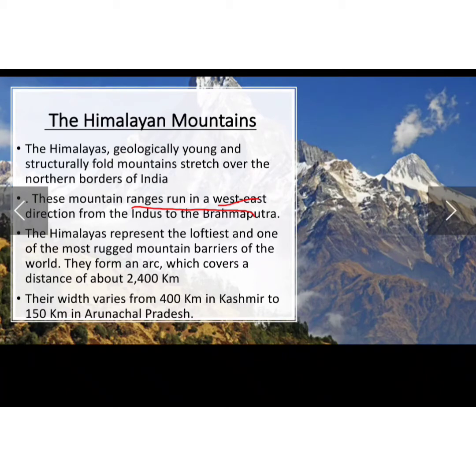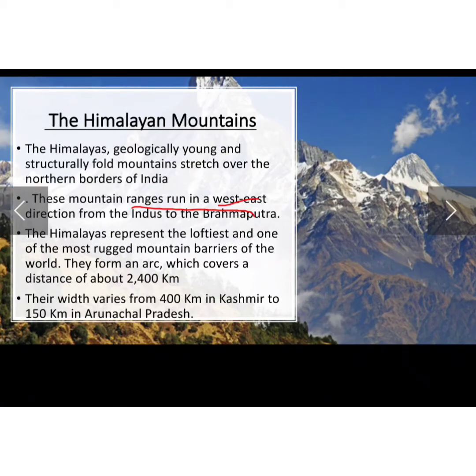Now the Himalayan mountains represent the loftiest and one of the most rugged mountain barriers of the world. They are very strong, very giant mountains. In history also, no enemy of ours was able to enter or attack from this side, because they are so tall that no one would do so much hard work to climb those mountains and then attack. They acted as a barrier for India against the world.